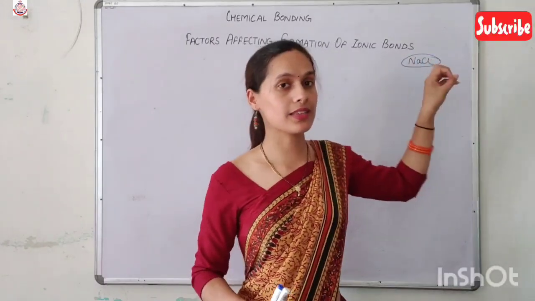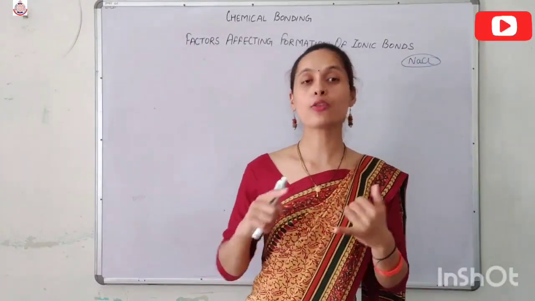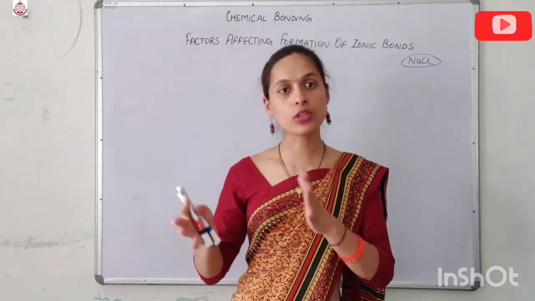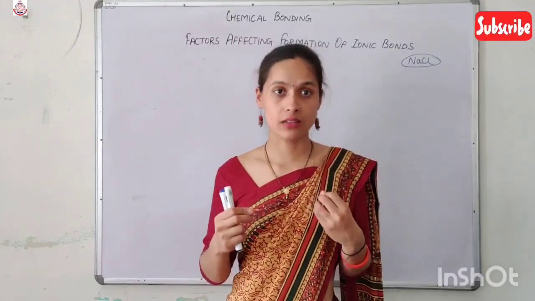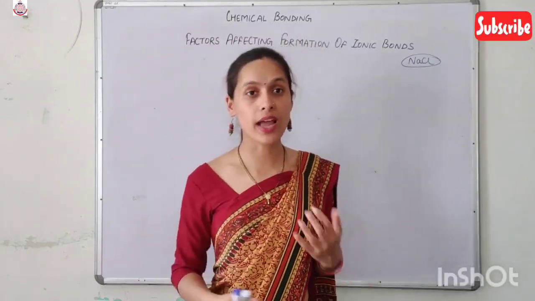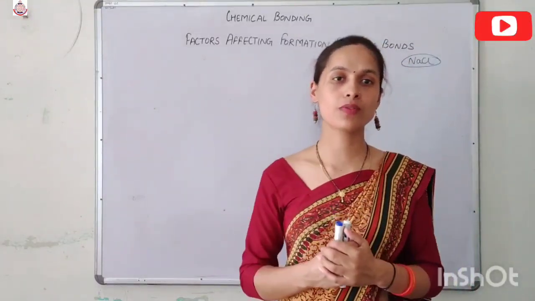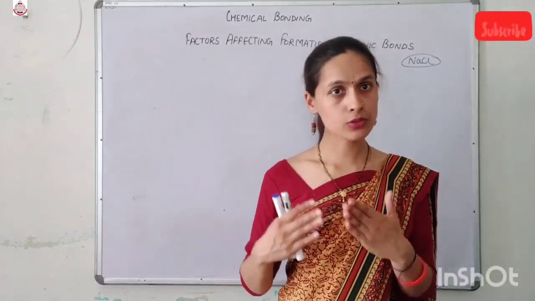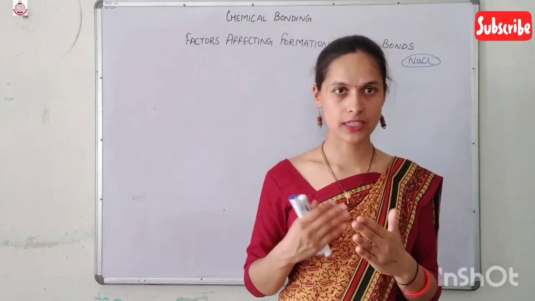That's why solid NaCl is not able to conduct electricity. But molten NaCl or a solution of NaCl both contain ions, and these ions are free to move. That's why molten NaCl or the solution form of NaCl can conduct electricity.